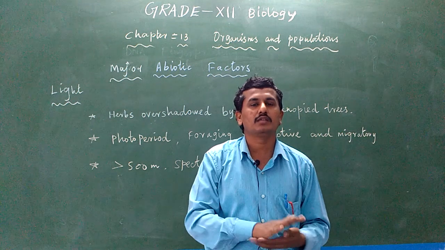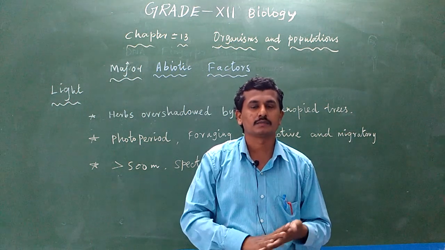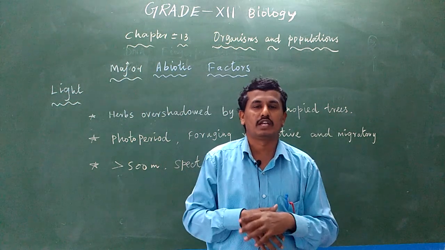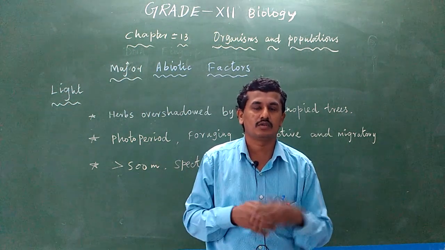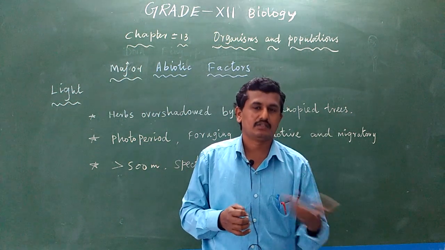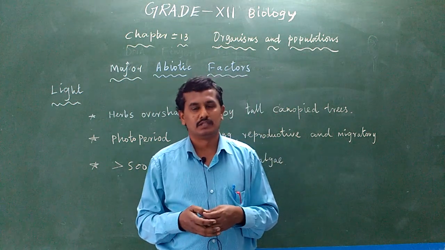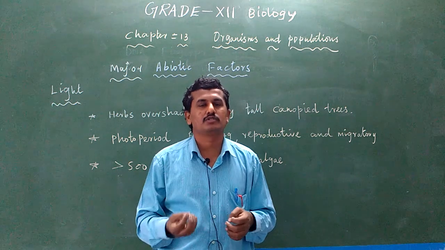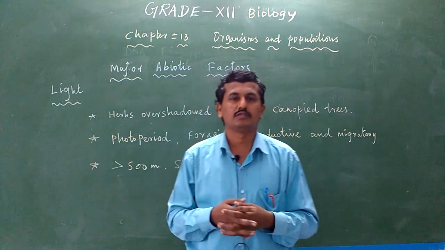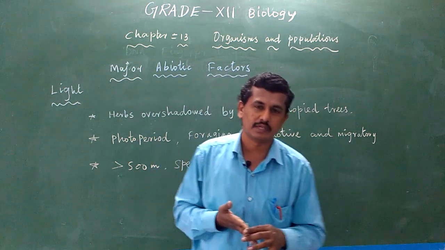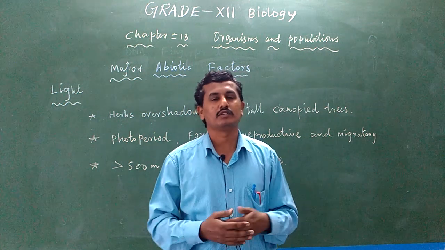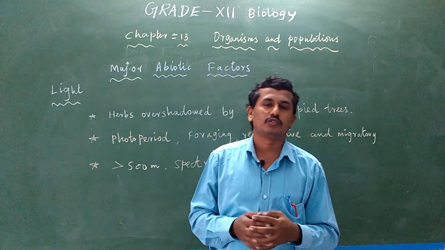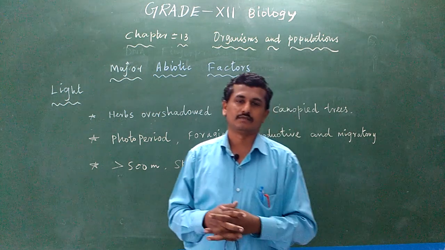So herbs need more sunlight for their growth, but the large trees occupy more sunlight, and only shadow is got by the herbs. So the small herbaceous plant is able to perform only a small amount of photosynthesis and prepare a small amount of food materials, because the large trees occupy more space and surface area.